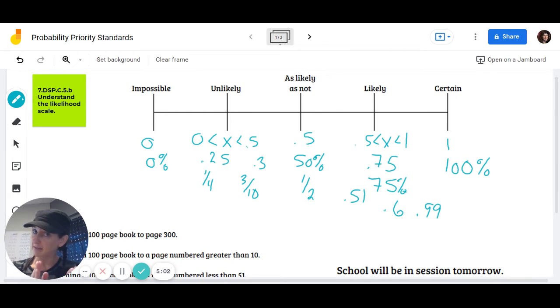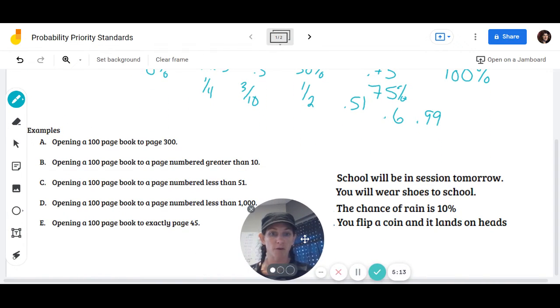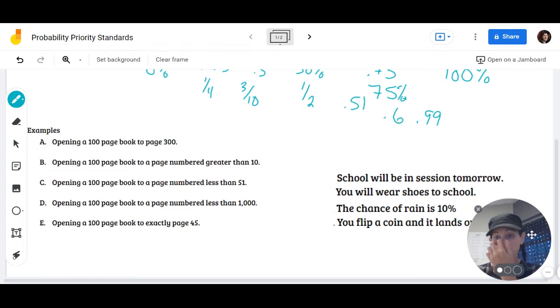50-50 chance, as likely as not, half. It's when you are unlikely and likely that there's some flexibility in your values. So let's look at some examples. I'm going to have to move my face here because I'm in the way of my own examples. There we go. All right.